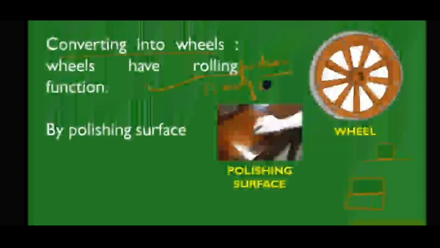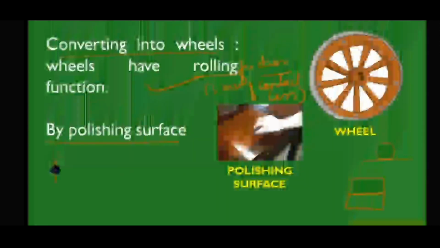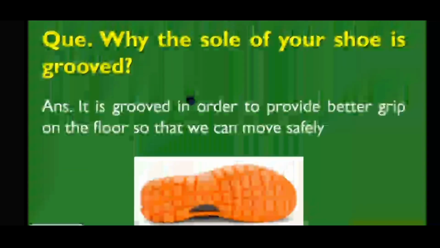Next, converting into wheels. Wheels have a rolling function. Even the wheel is also streamlined. Polishing the surface also gives less friction because interlocking will be less on a polished surface.